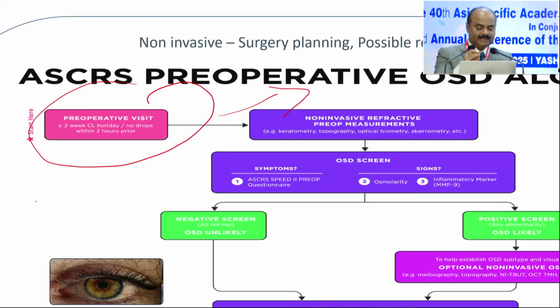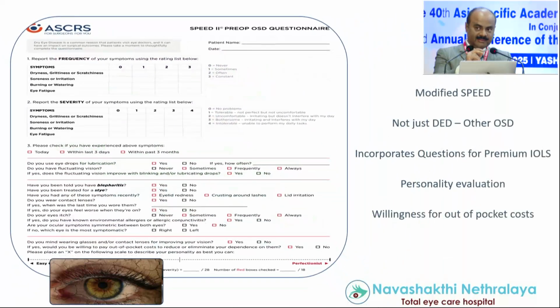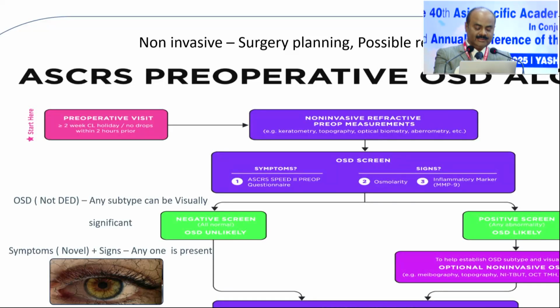Simplest, they suggested give a questionnaire to the patient. I use an OSDI questionnaire. They suggested the next questionnaire, which I'm going to show. Then you look at these 2 things, the mires on the cornea, and when you're doing the IOL workup, look at the pattern on the cornea, either a topographer, tomographer, or whatever it is. If any of these changes between the blinks, that means you're dealing with a dry eye patient. This is the questionnaire they suggested. I use an OSDI questionnaire. It's easier because we were already using that in the practice. And then concentrate on these 2 things.